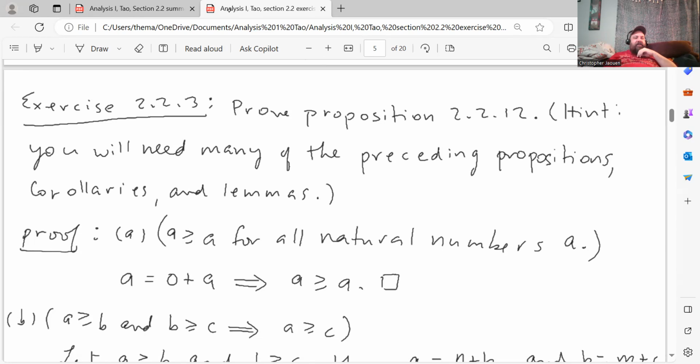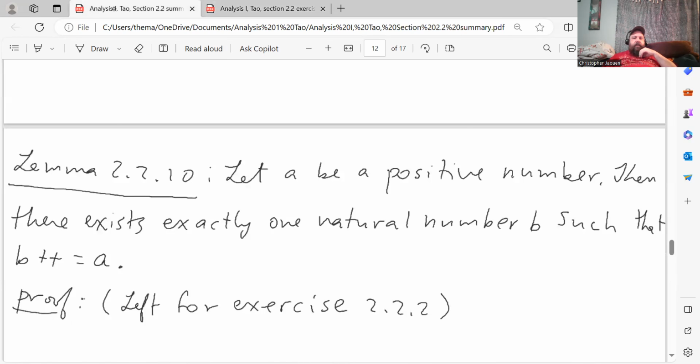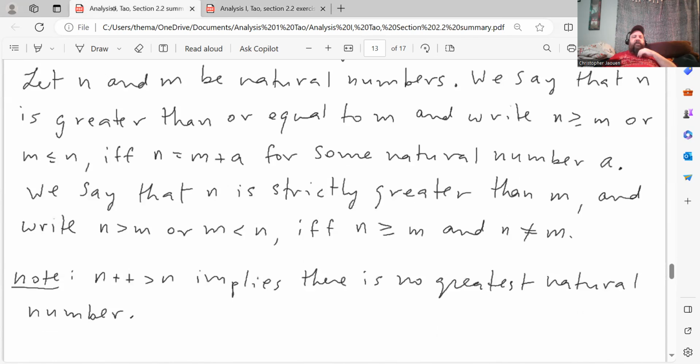Anyway, exercise 2.2.3, prove proposition 2.2.12. He gives another hint here. He says you'll need many of the preceding propositions, corollaries, and lemmas. This is the one that's long, and the only reason it's long is because there's a bunch of parts to it. Let me just show you the proposition that he's talking about, and then we'll go through the proof of each of the pieces.